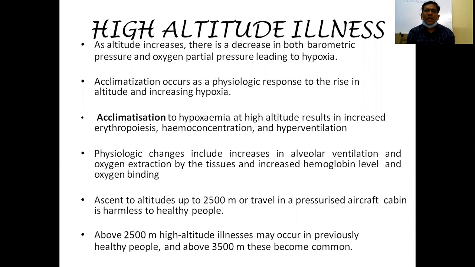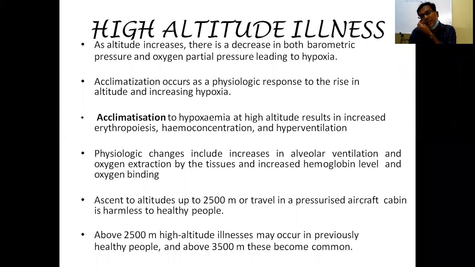So, disorders related to altitude. High altitude illness: as altitude increases, there is a decrease in both barometric pressure and oxygen partial pressure, leading to hypoxemia. In high altitudes, some amount of acclimation occurs due to physiological responses to the rise in altitude and increasing hypoxia. What are the biochemical alterations at high altitudes? Acclimation to hypoxia at high altitude results in increased erythropoiesis, hemoconcentration, and hypertension.